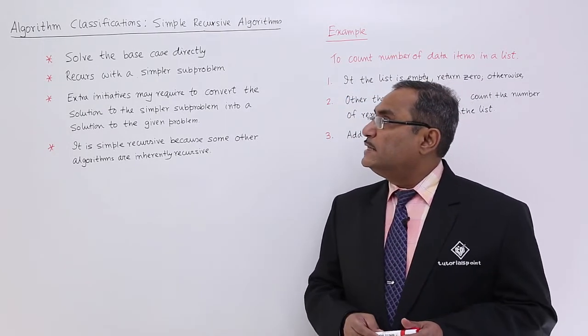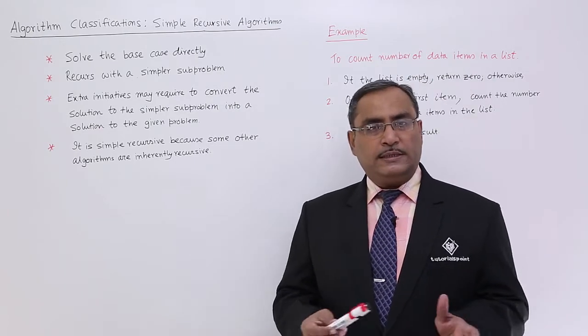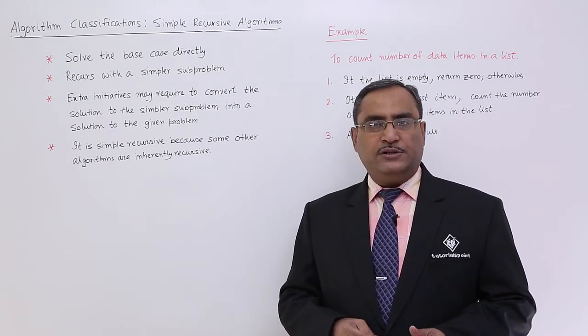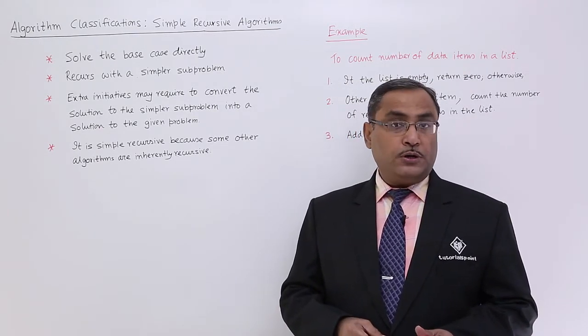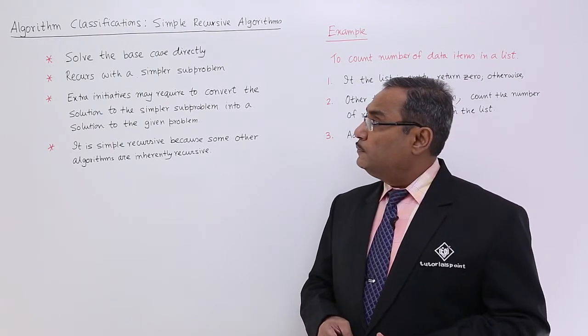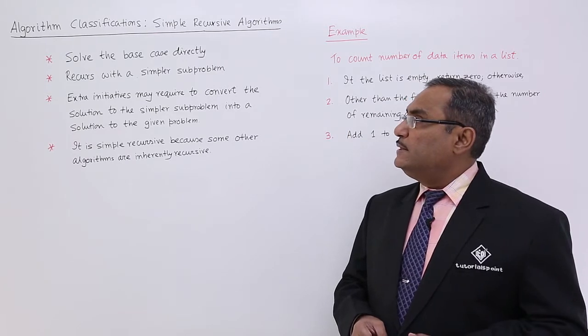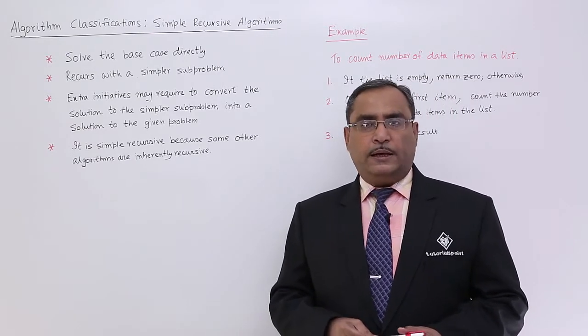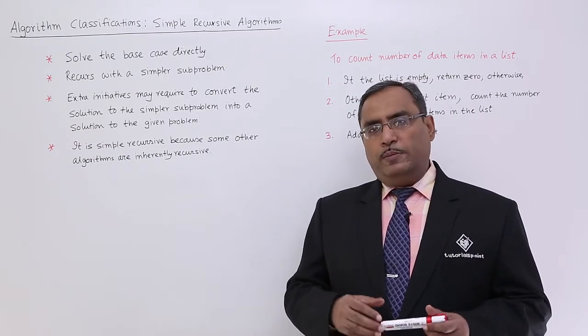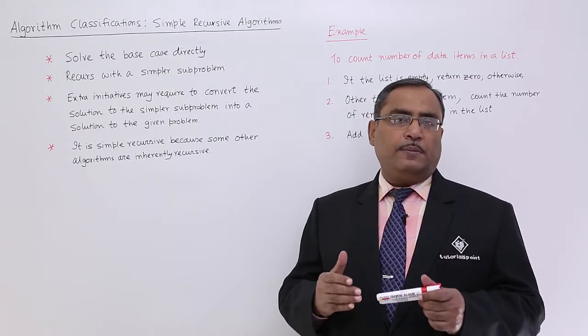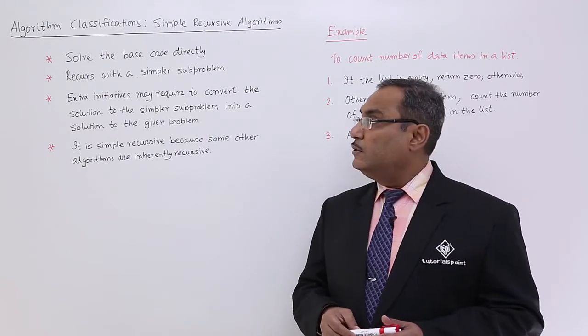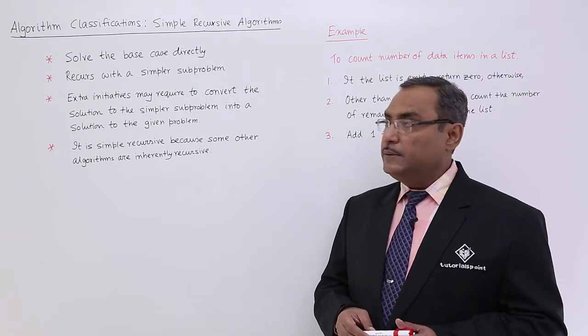Okay, solve the base case directly. We know the base case. I discussed that for certain situations, for certain inputs, outputs are known to us. So here the solution to the base case will be done directly. Recurse with a simpler subproblem. That means the problem will be made very simple, and then the problem will be solved through this particular simple recursive algorithm.